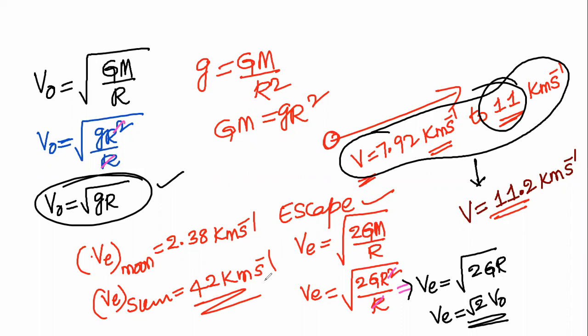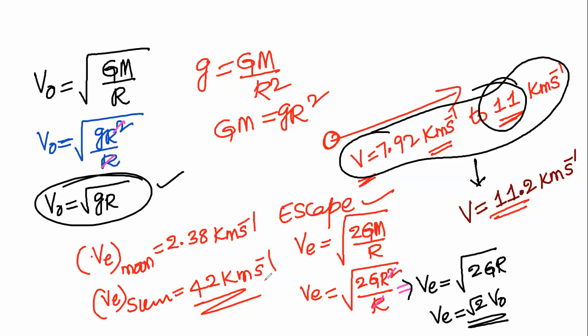This escape velocity is independent of the angle of the projection. It depends upon the mass of the planet and the radius of the planet, and it is independent of the angle of the projection.